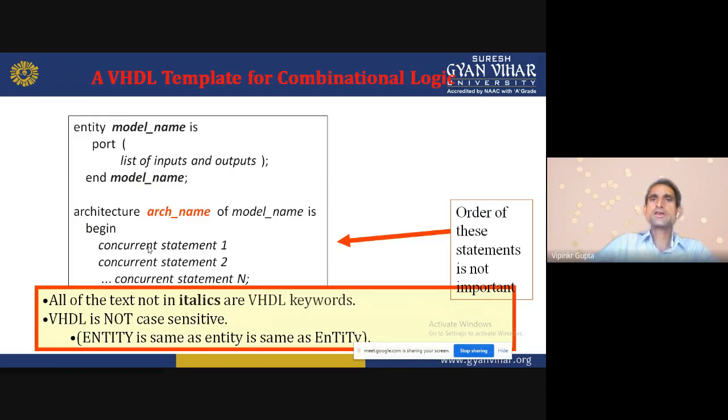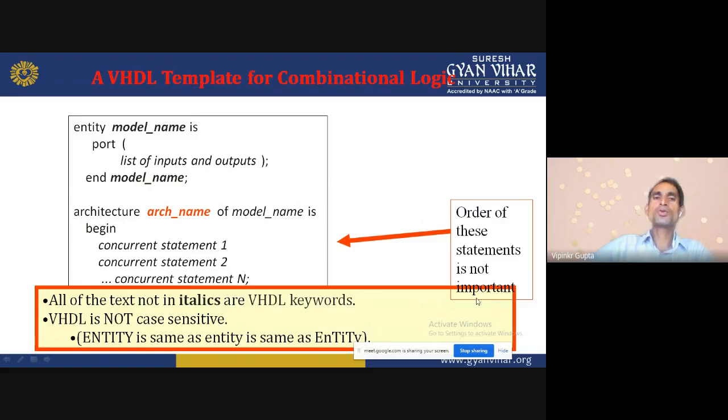Now a VHDL template for combinational logic. This is the template. We have already designed combinational circuits. The entity name is the model name, with a port list of inputs and outputs. Then we close the entity. Then the architecture of the model name has concurrent statements: first, second, up to n. The order of these statements is not important.